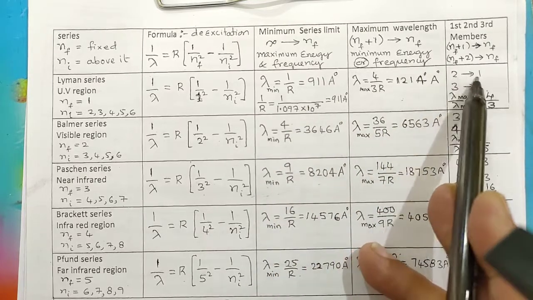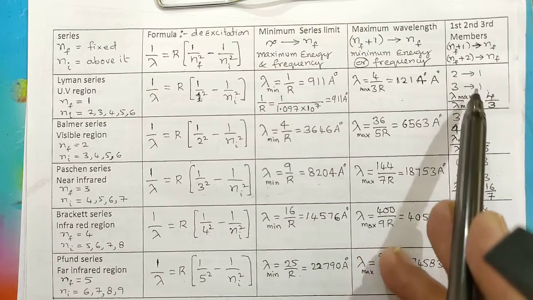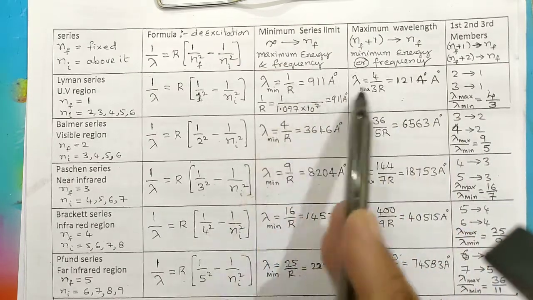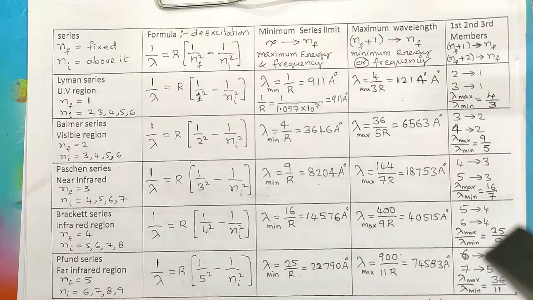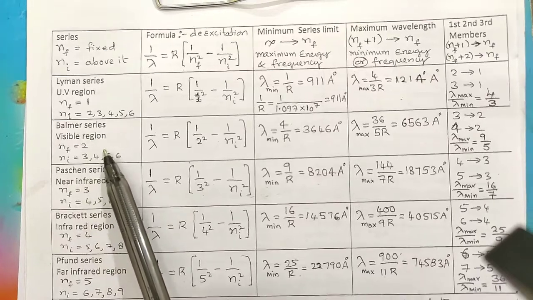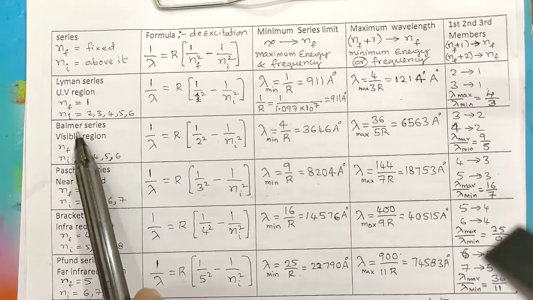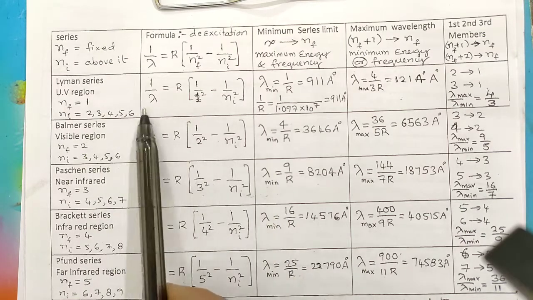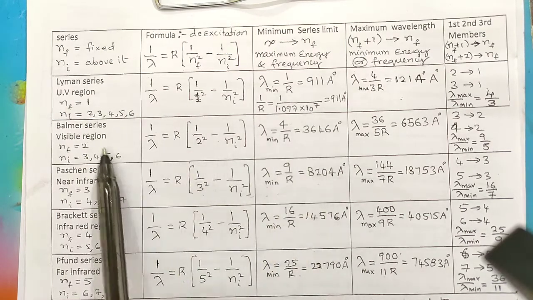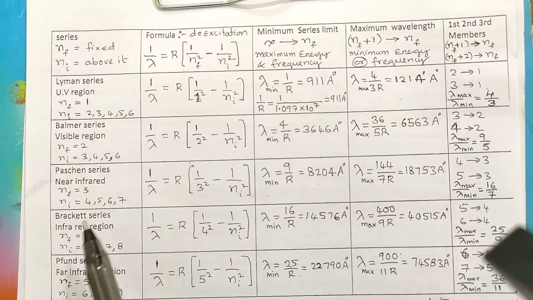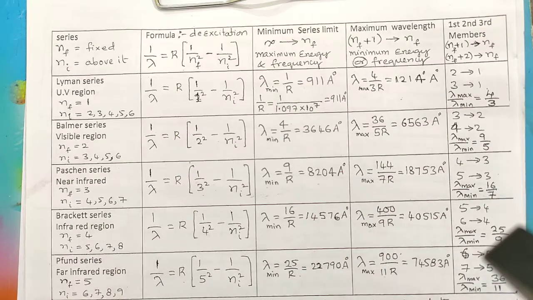So the transition is from 2 to 1 and 3 to 1 and different values. So what is the maximum wavelength, minimum wavelength? Write this value and divide. 1 by R gets cancelled, giving 4 by 3. In this way, in Balmer series, the jump is from third to second, fourth to second, fifth to second, sixth to second, infinity to second. Infinity to second gives you minimum wavelength, third to second gives you maximum wavelength. In that way, you can calculate for Paschen series, Brackett series, Pfund series.